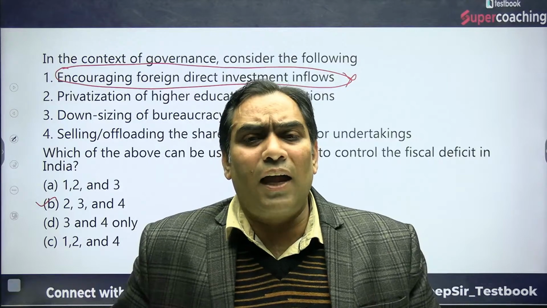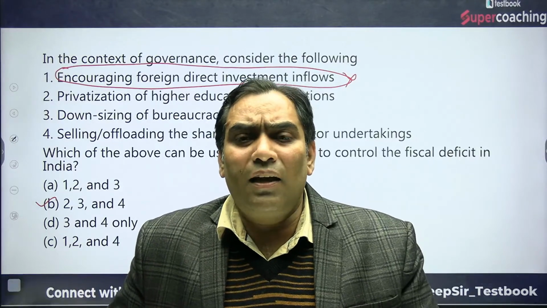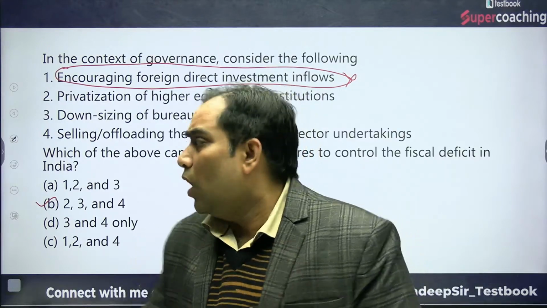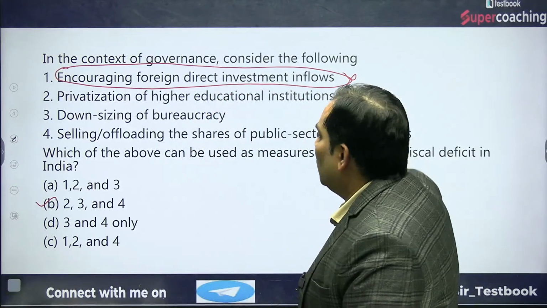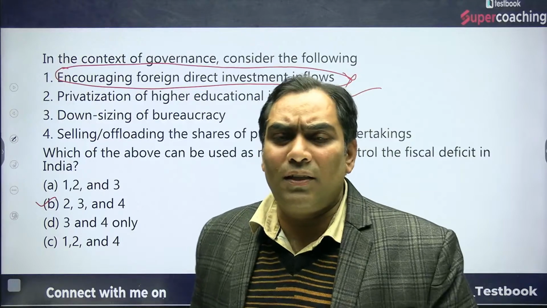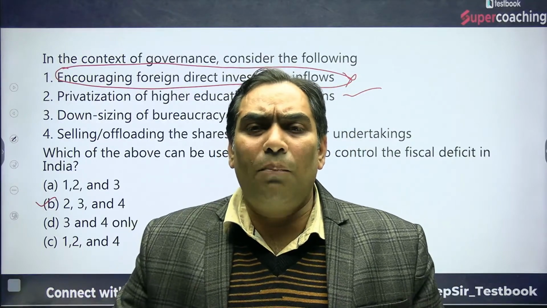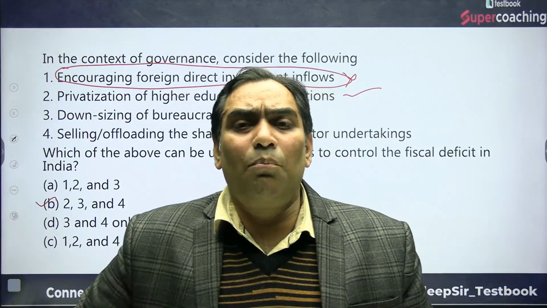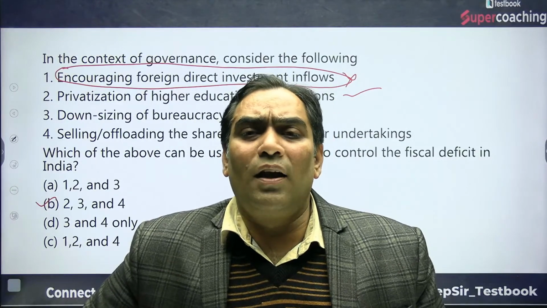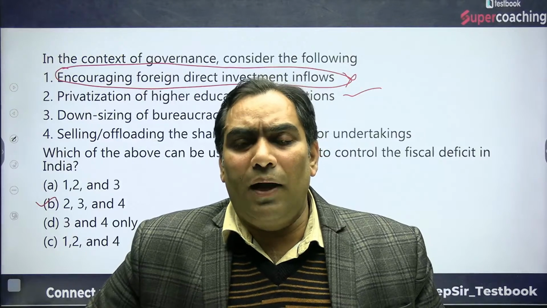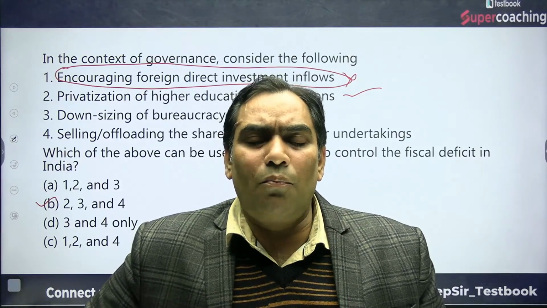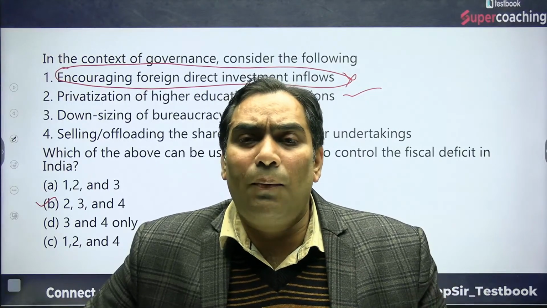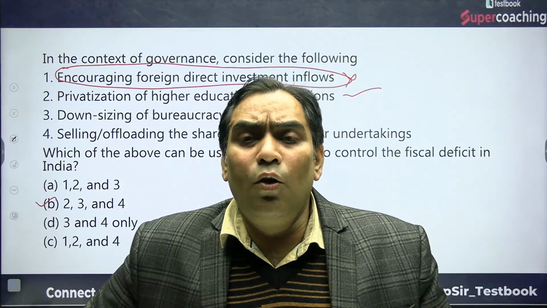If the government is going to get funds, that will be instrumental for their receipts. So this will be the option. Downsizing the bureaucracy means we are going to reduce the bureaucracy, asking the bureaucrats to take voluntary retirement. If the government asks the bureaucracy to take voluntary retirement, it is going to reduce the expenditure of the government in terms of revenue expenditure.